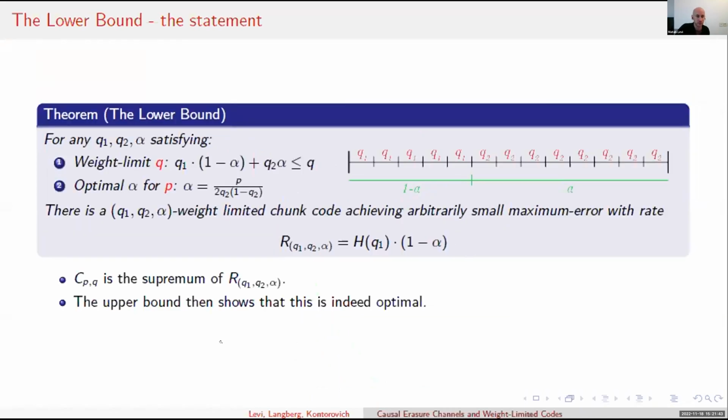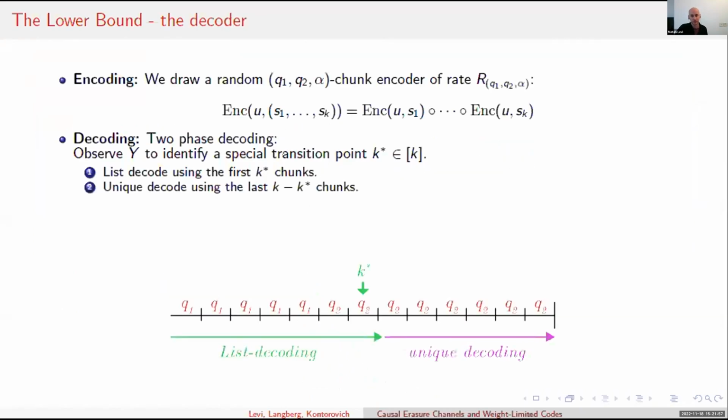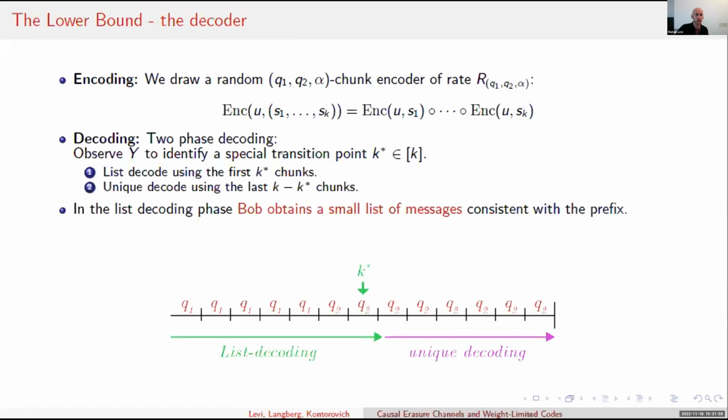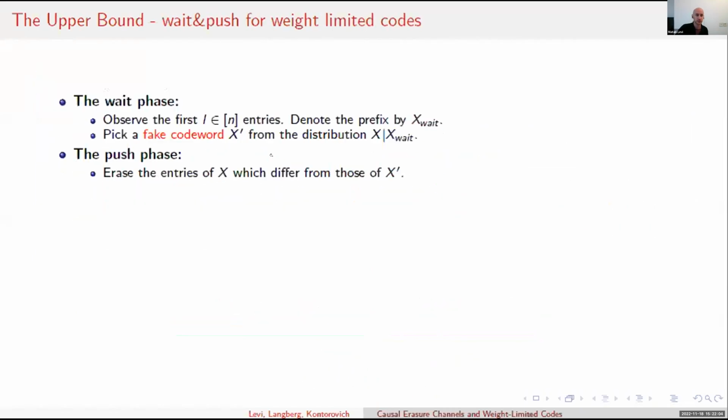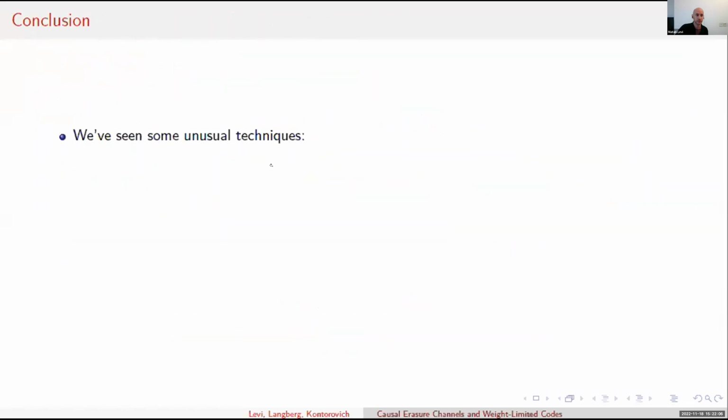Just a second, and I will be done. So the upper bound then shows that this is indeed optimal, not just for chunk codes, but for general codes too. I will skip the description of the decoder and the description of the upper bound, and go to the conclusions. So we've seen some unusual techniques, only two. I wanted to show three, but that's okay.